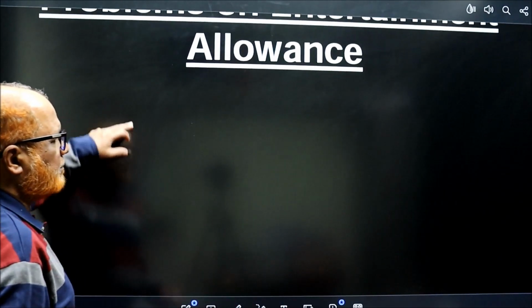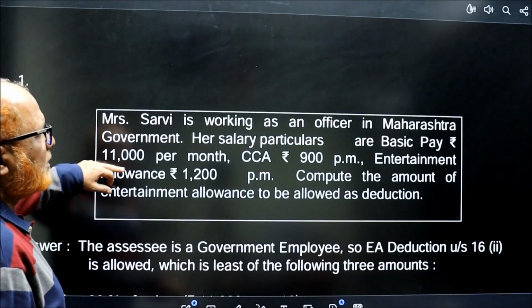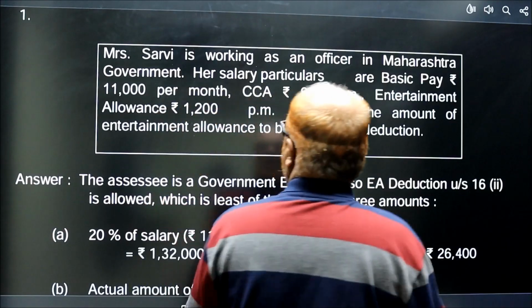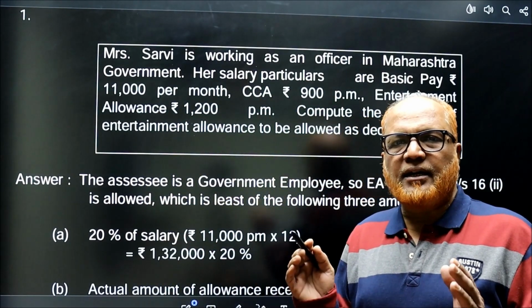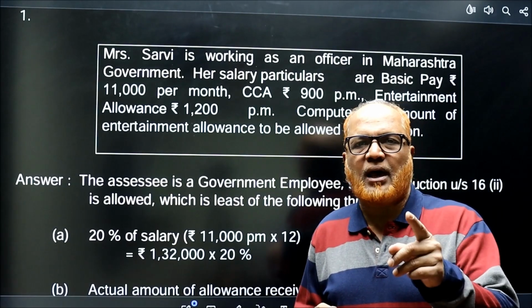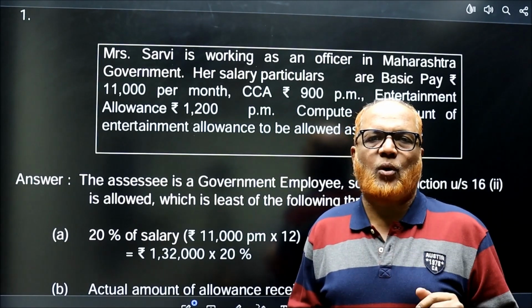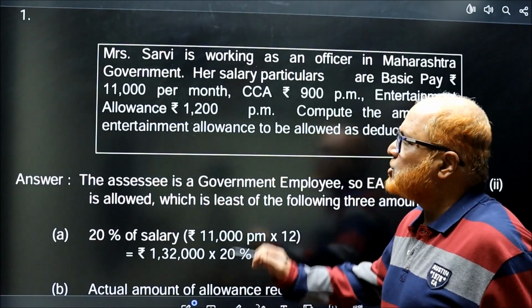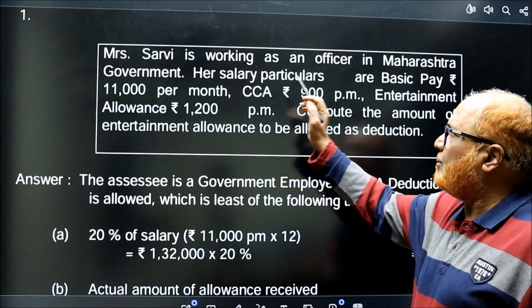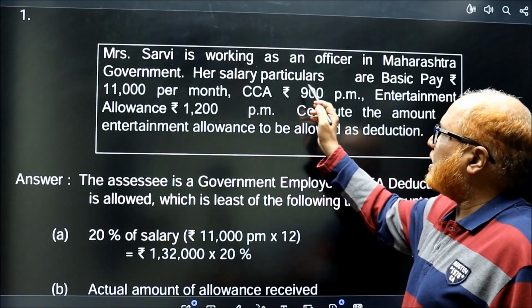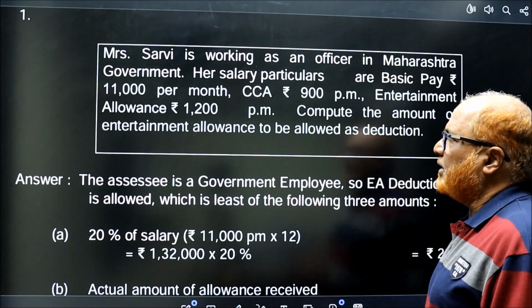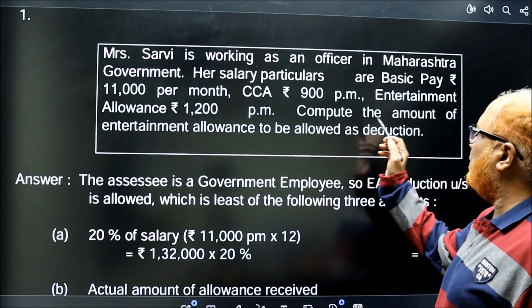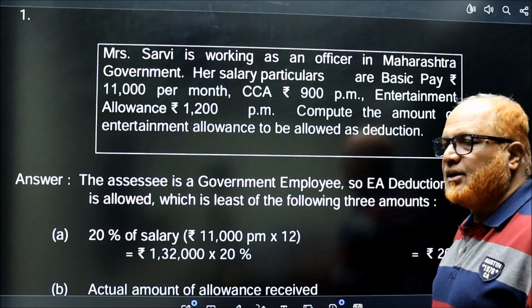Now, first problem. See the first problem. Mrs. Sarvi is working as an officer in Maharashtra government. EA deduction under section 16(2) will be allowed only for government employees. For non-government employees, no deduction under section 16(2). So Sarvi is working in Maharashtra in government. Her salary particulars are basic pay 11,000 per month, CCA 900 per month, EA 1200 per month, and compute the amount of EA to be allowed as deduction.